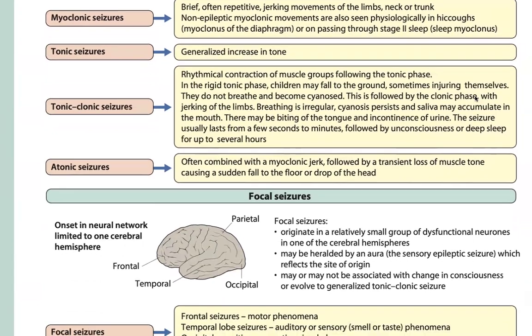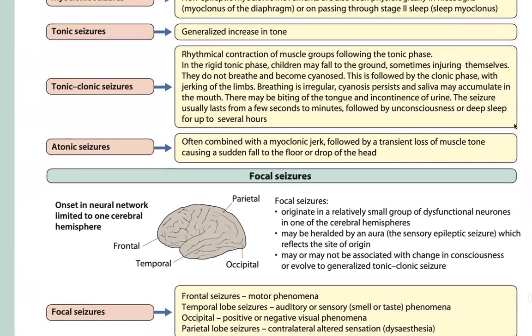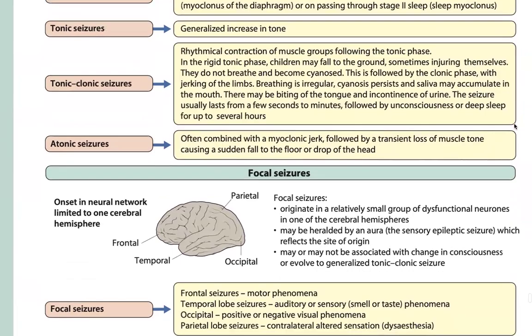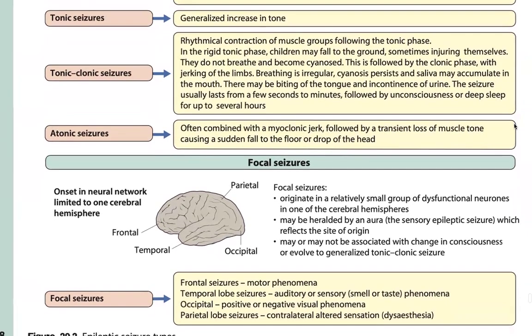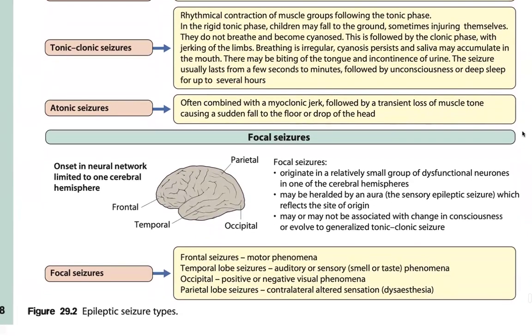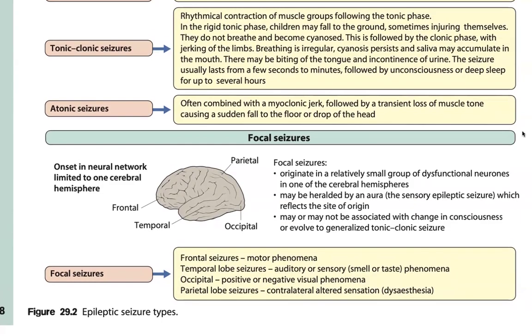Tonic: generalized increase in tone. Clonic: rhythmic contraction of the muscle groups following the tonic phase. In the rigid tonic phase, children may fall to the ground, sometimes injuring themselves. They do not breathe and become cyanosed. This is followed by clonic jerks in the limbs. Breathing is irregular, and saliva may accumulate in the mouth. There may be a bite on the tongue and incontinence of urine. The seizures usually last for a few seconds to minutes, followed by unconsciousness or deep sleep for up to several hours. Atonic: often combined with a myoclonic jerk, followed by a transient loss of muscle tone, causing a sudden fall to the floor and drop of the head.